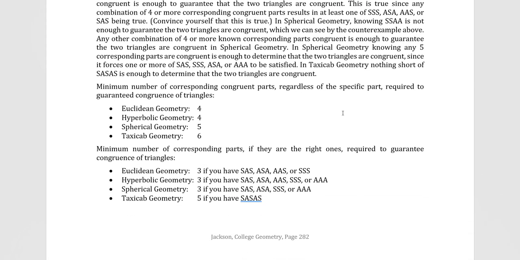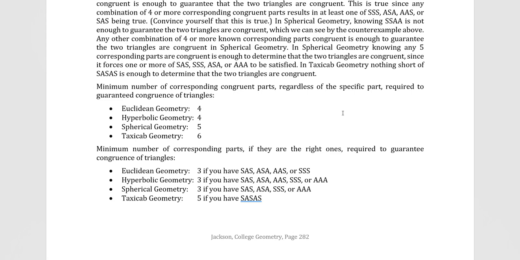What's the minimum number of corresponding parts, if they're the right ones, required to guarantee the congruence of triangles? Well, Euclidean geometry would be 3. If you have 1 or 2, no way you can guarantee the triangles are congruent. But if you have SAS, ASA, AAS, or SSS, that's going to be enough for Euclidean. You have exactly the same ones for hyperbolic geometry, SAS, ASA, AAS, and SSS, but you also have another one, AAA.